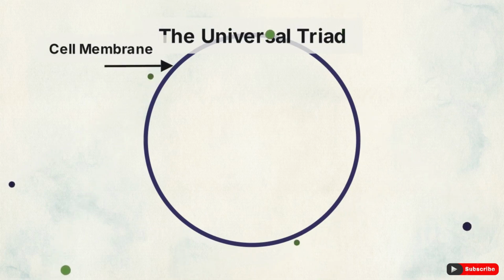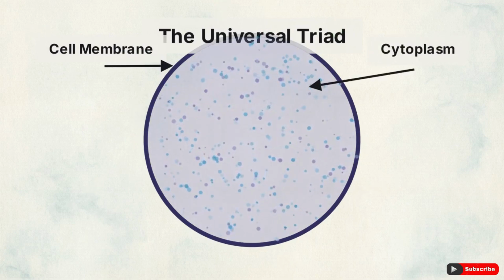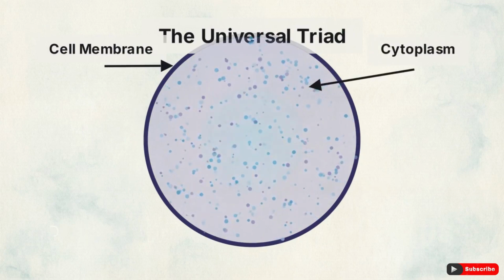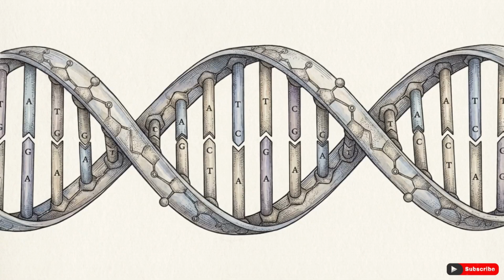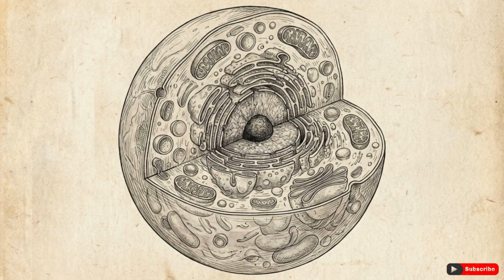The cell membrane acts as a physical boundary between the cell and its environment. The cytoplasm is a jelly-like fluid that fills the interior, and the DNA serves as the genetic material, the instructional code that dictates the cell's behavior. This universal triad of a boundary, a fluid suspension, and genetic instructions forms the baseline for all biological existence.